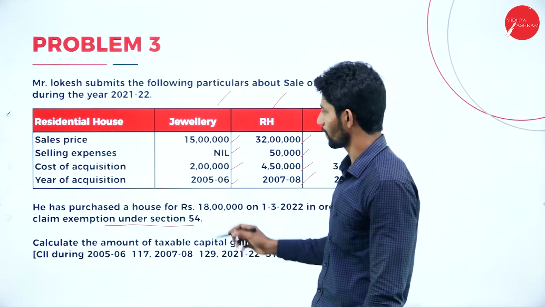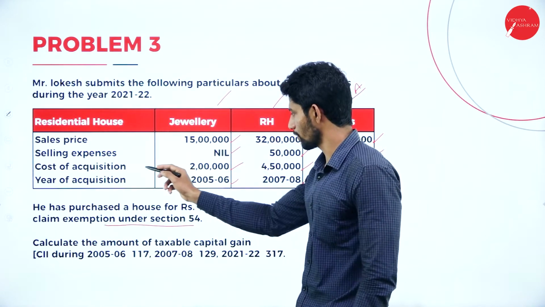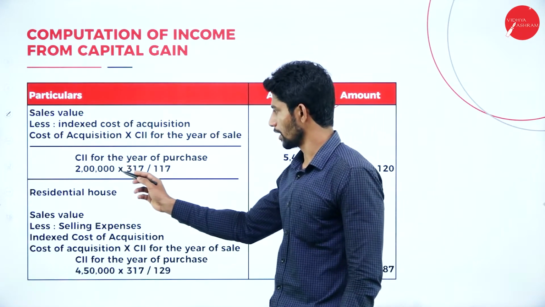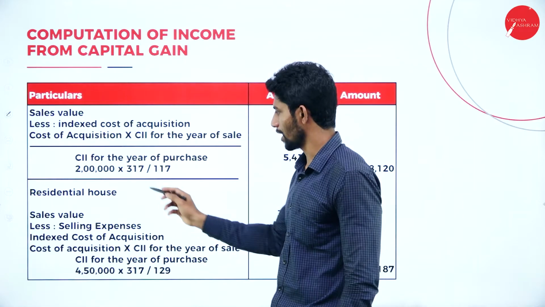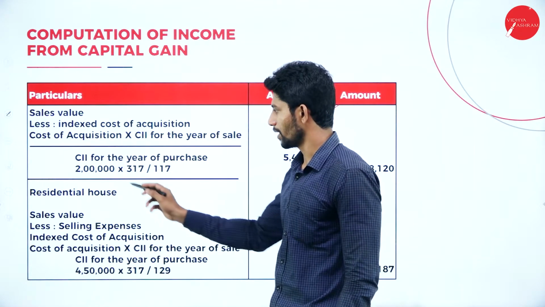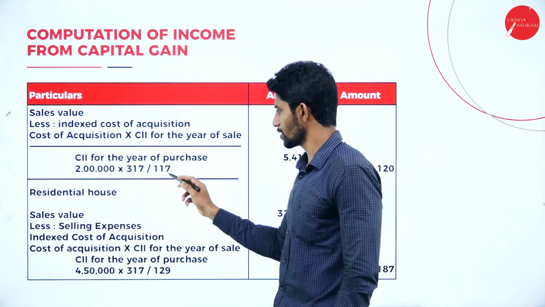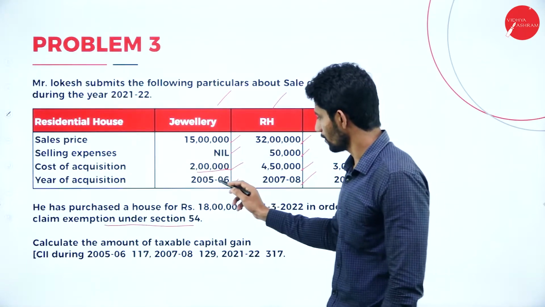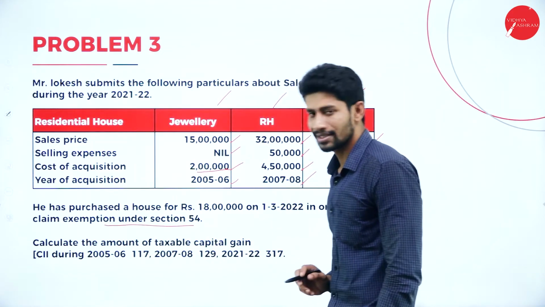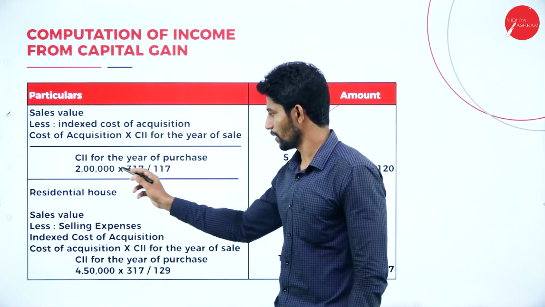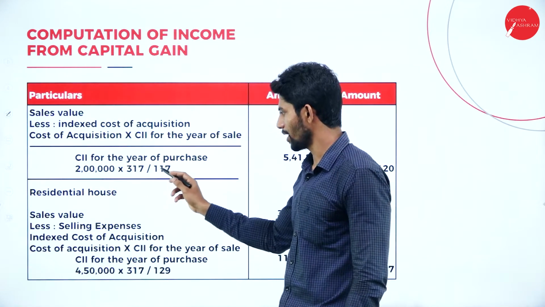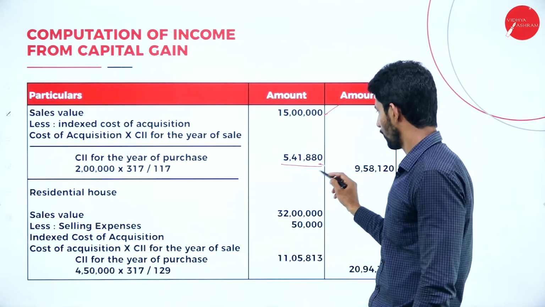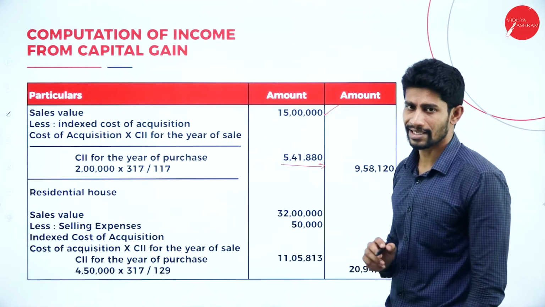What is the cost of acquisition of jewelry? The cost of acquisition is 2 lakh rupees. So 2 lakh rupees into CII for the year of sale, that is 317, divided by CII for the year of purchase, that is 117 for the year 2005-6. You will get 5,41,880.